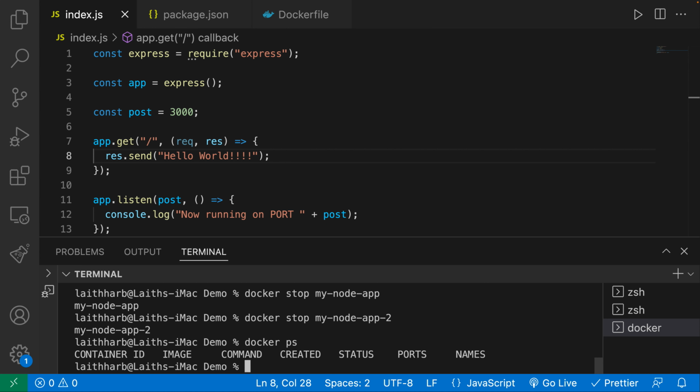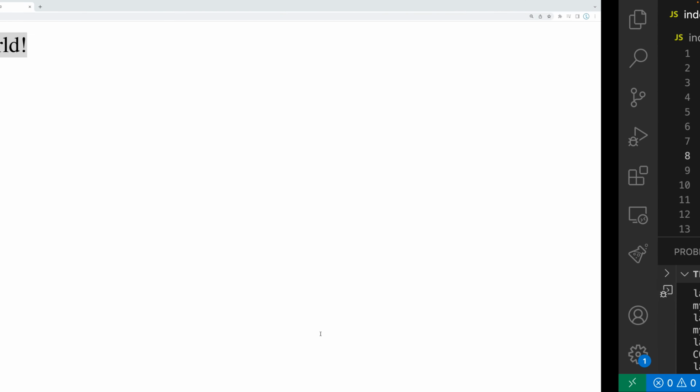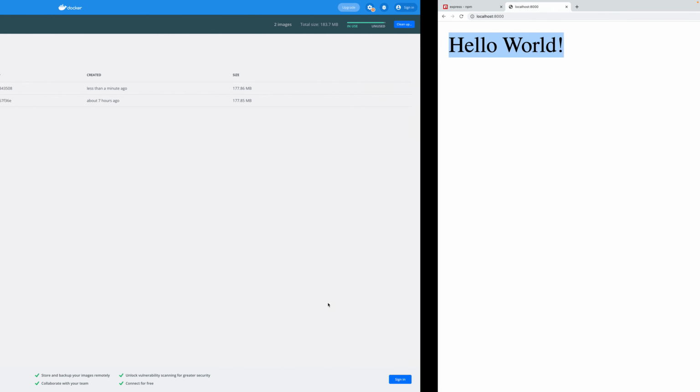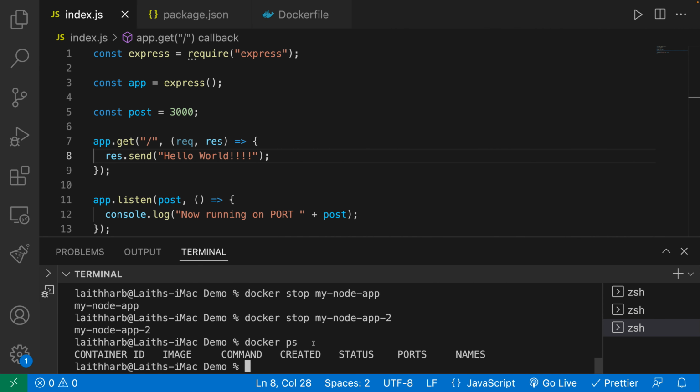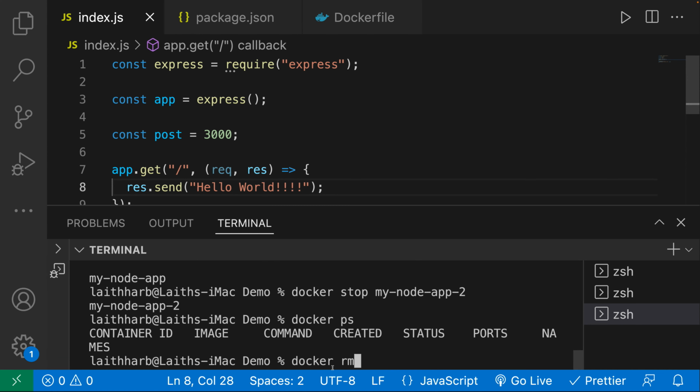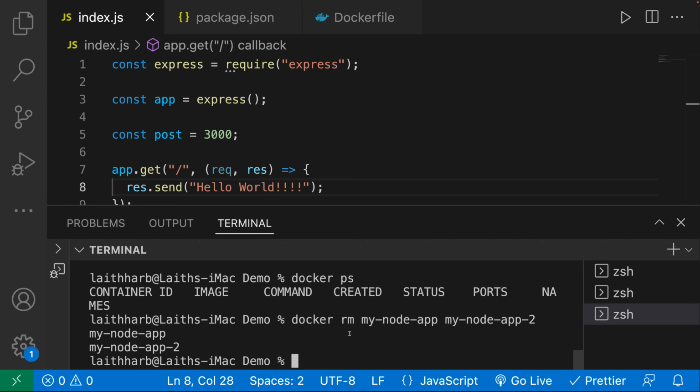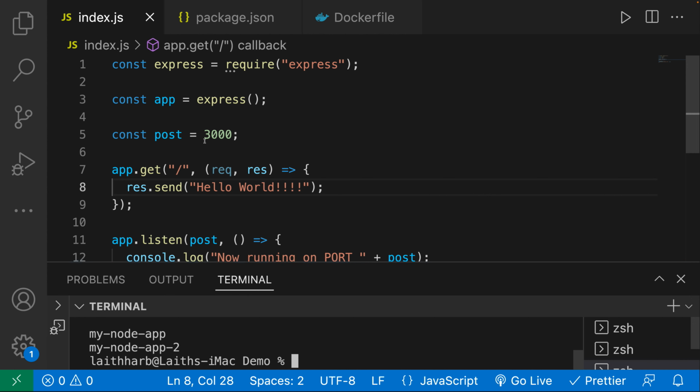So now if I do docker ps, you can see I have no containers. However, the containers still exist. If I go over here to my containers, you can see that they still exist. However, they're exited. So now we want to remove the container. So we can say docker remove, or rm for remove. Let me zoom in here just in case you guys don't see this. And then I'm going to say my node app for the first one. And then I'm going to specify the second one, my node app 2. And now you can see they have been completely removed. You don't even see them here at this point. So that right there is removing it.